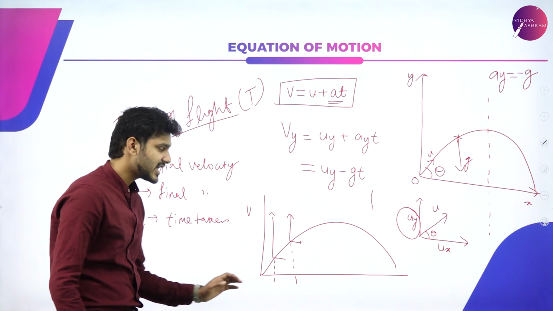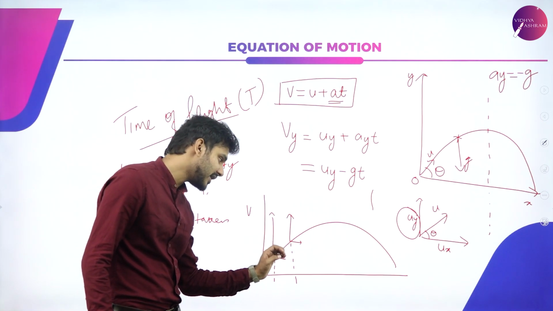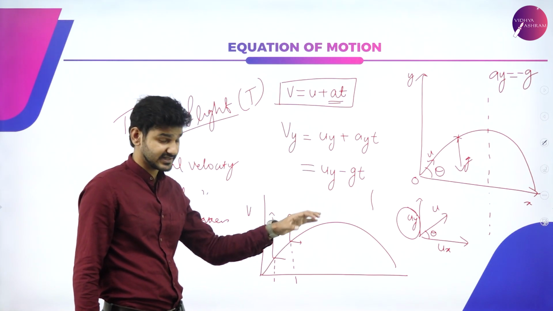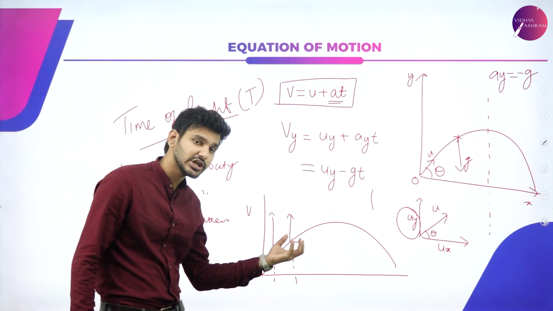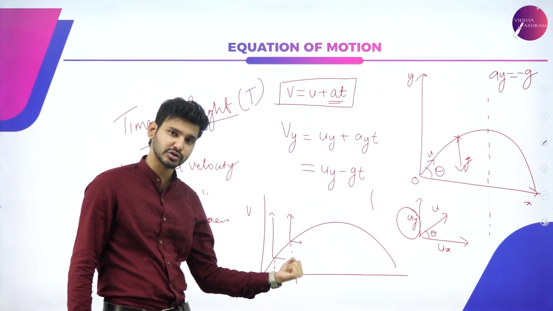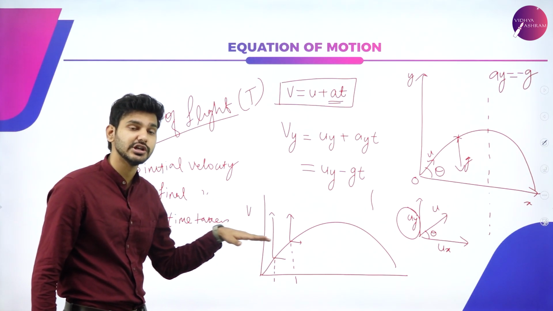As it reaches a higher altitude, gravity keeps pulling on it, which means this perpendicular component will start to reduce.